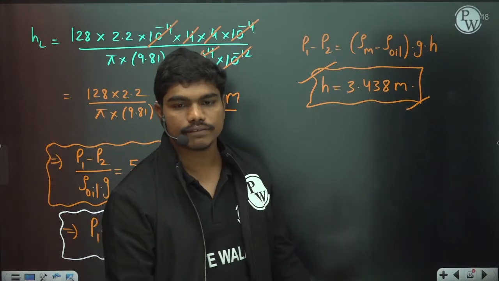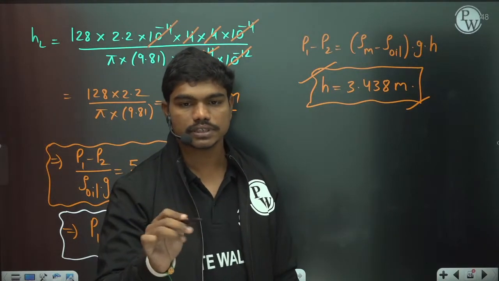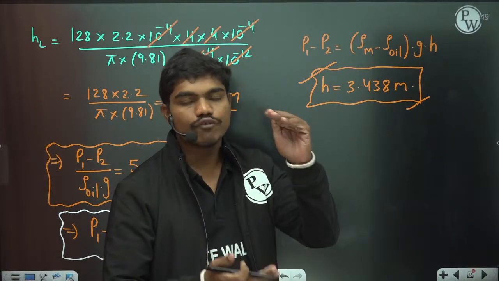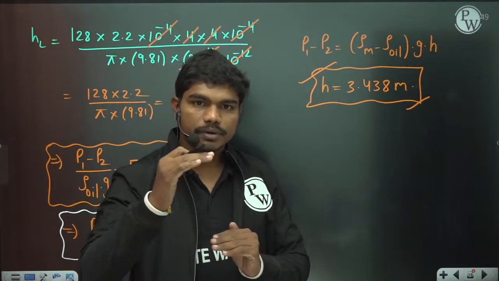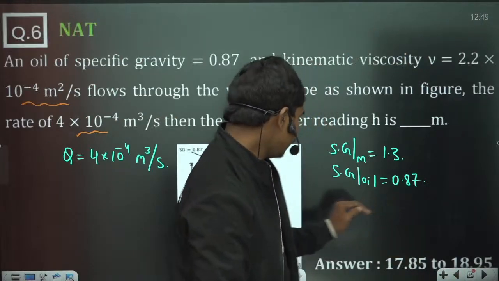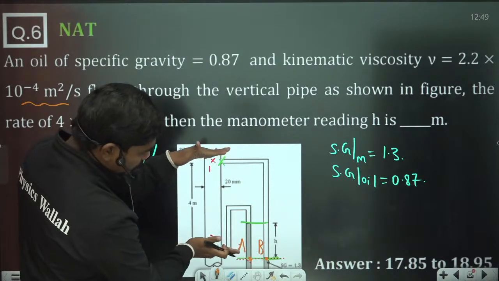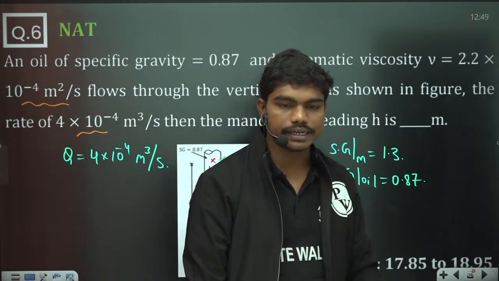Maybe during the typing they entered the wrong key, because the key gets shifted sometimes when question numbers are not looked at properly. But this is the correct answer because it's obvious: within a 4 meters manometer you cannot have 17 meters deflection. This manometer is connected between these 4 meters, and this deflection is almost somewhere in between these 2 points, so it cannot be 4. So 3.438 is the correct answer.